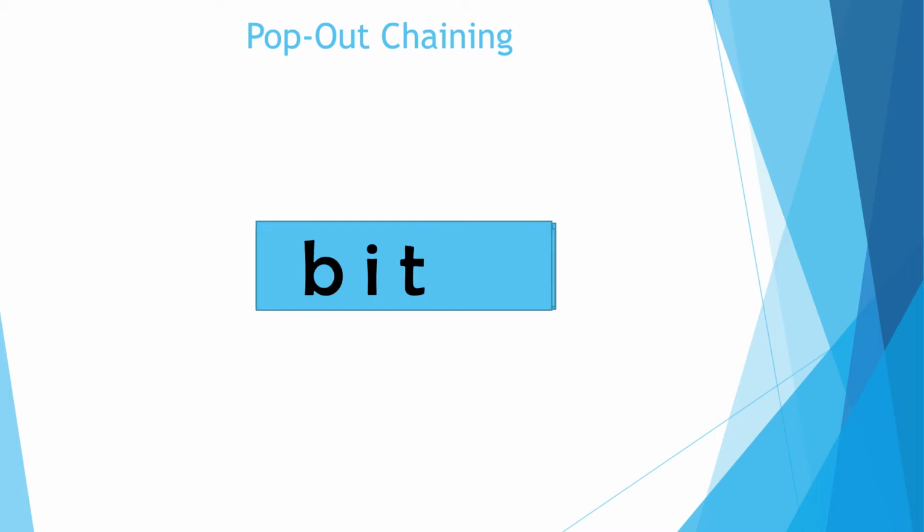Read the word. Alakazam. Now the word is bite. Very good job, friends. Remember that E turns that vowel from a short sound into the long sound where it is saying its name.